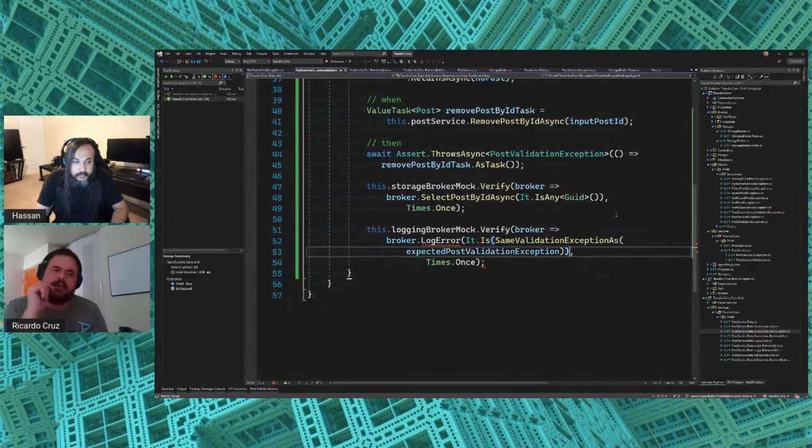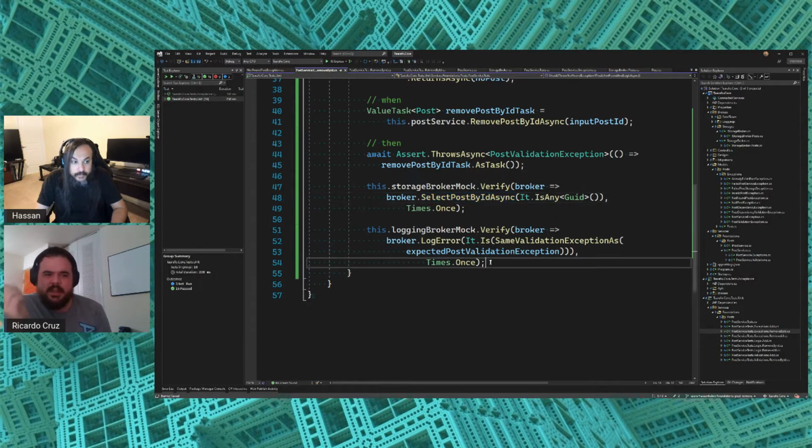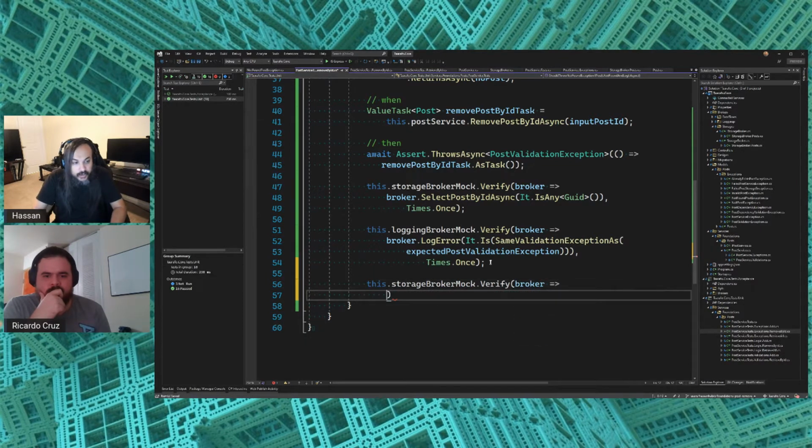I have a question on that one. Go for it. So if it's true that we called it once for the select post by ID, it shouldn't be true for saying that the broker remove by ID was never called as well, or is that something redundant? Yeah, we're going to have to do that at the very end, the happy path. Absolutely. This is 100% true.